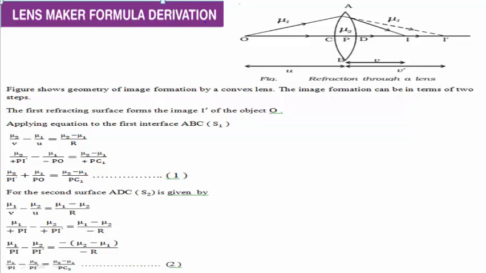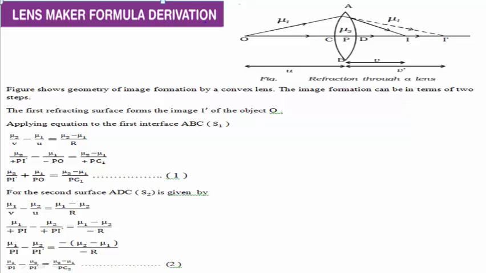In this figure, it shows the geometry of image formation by a convex lens. The image formation can be considered in terms of two steps.